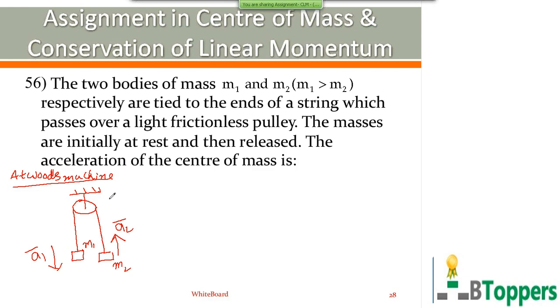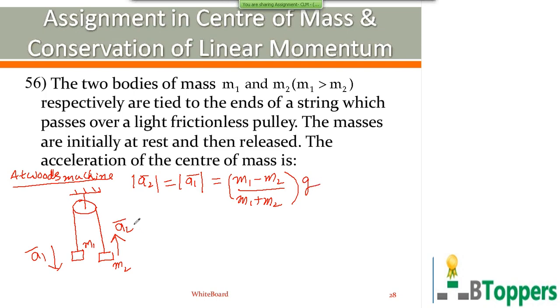As we have discussed this case in Newton's laws of motion, I don't want to repeat the calculation of the magnitude of acceleration of each mass. You must be able to calculate it, which we discussed in Newton's laws of motion. So magnitude of A2 bar is equal to magnitude of A1 bar. Magnitude of acceleration of each mass is given by (m1 minus m2) by (m1 plus m2) into g.